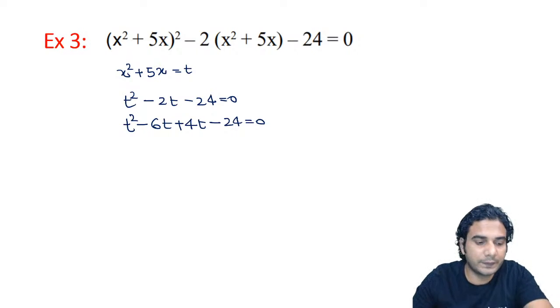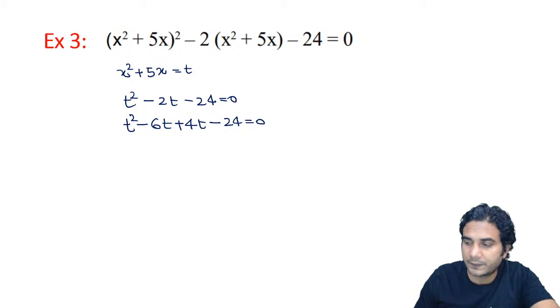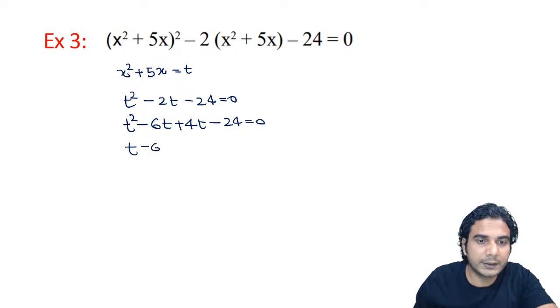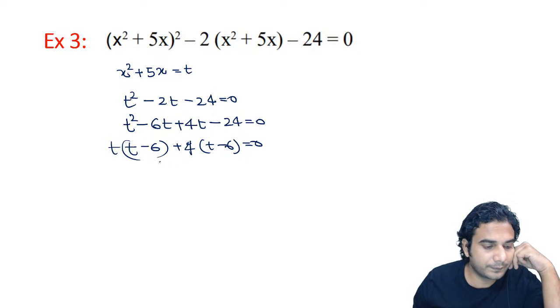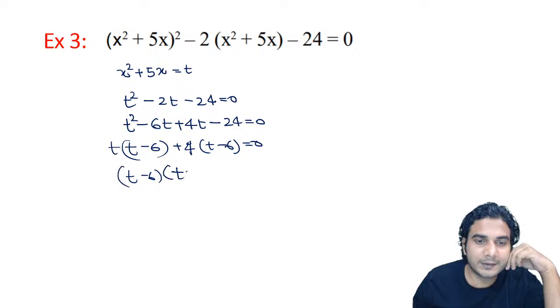It will be t into t minus 6 plus, you can take 4 common from this, it will be t minus 6 is equal to 0. Alright. So finally you have t minus 6 into t plus 4